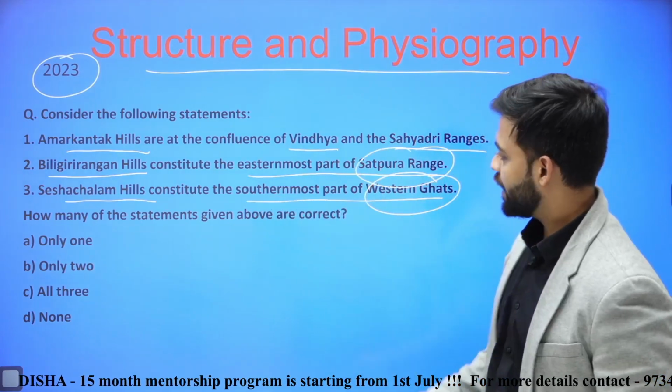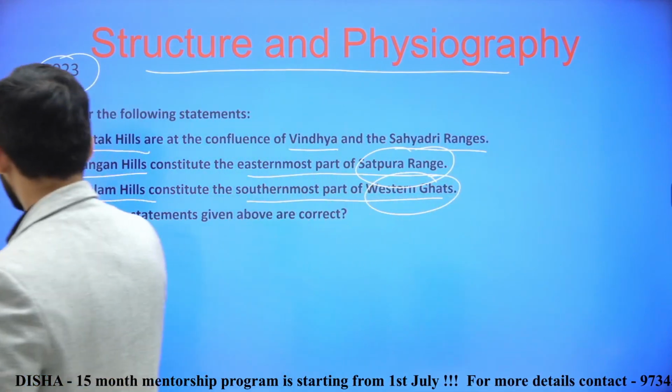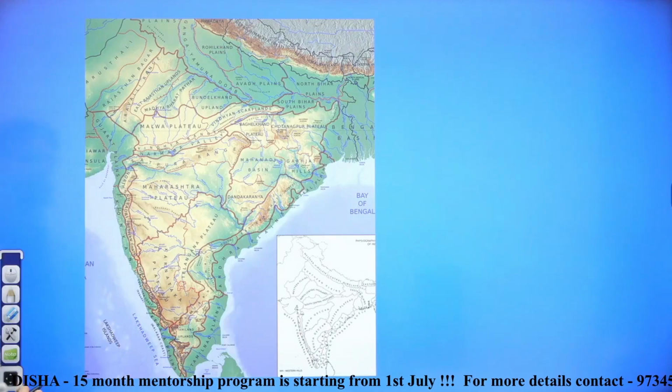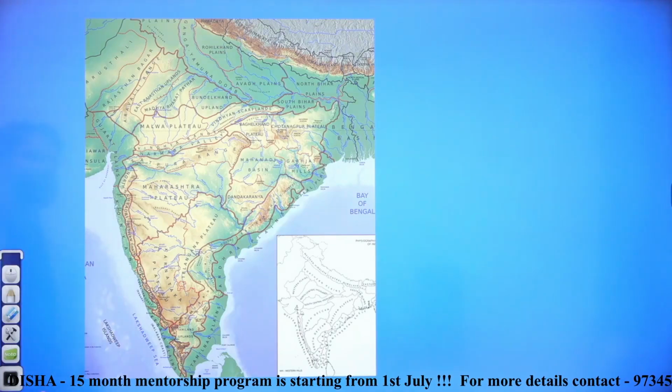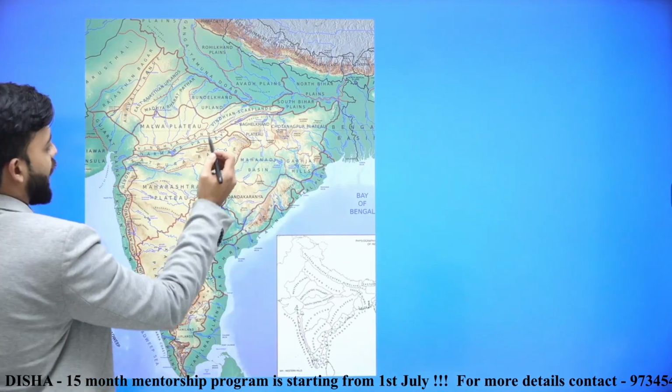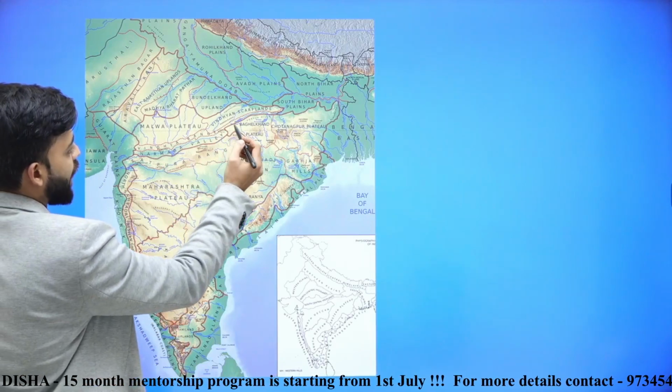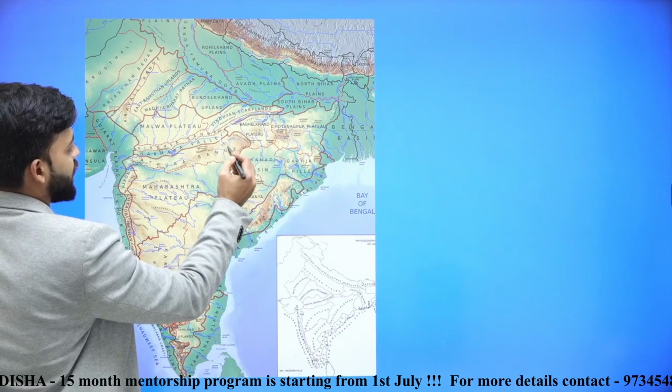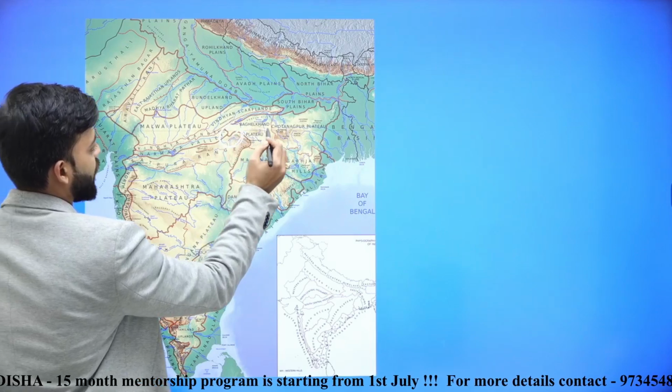Now first locate these locations in the map. At the confluence of Vindhya and Satpura range, that is somewhere around here, Amarkantak hill is there.